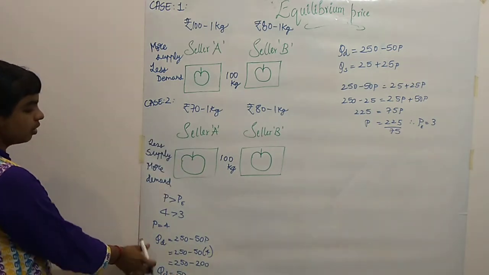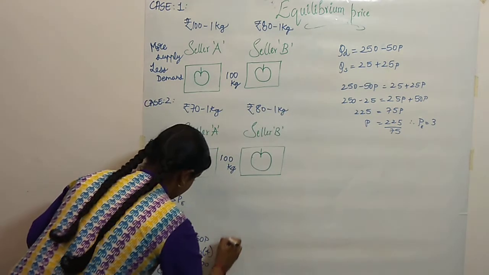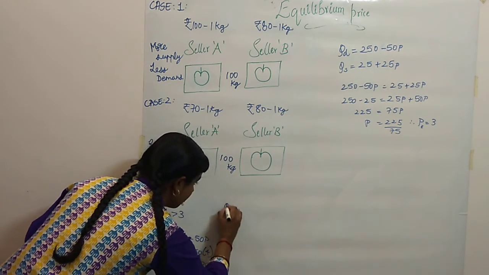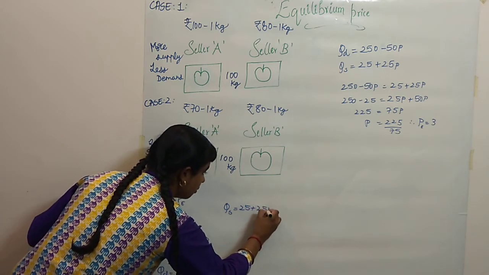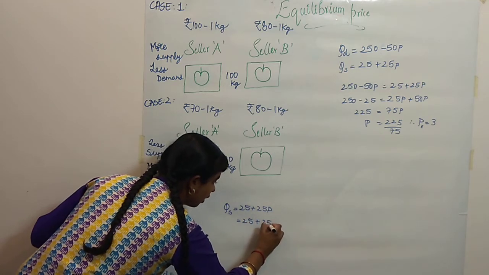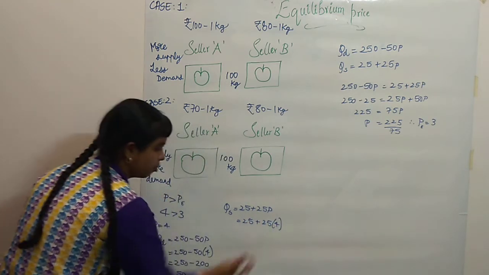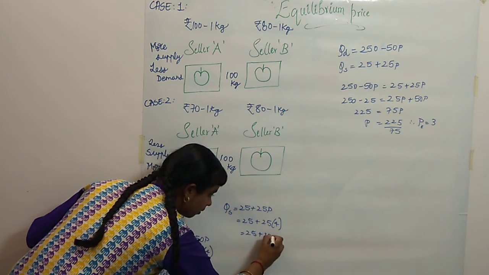Now I will substitute this P in the quantity supply. So what is quantity supply? 25 plus 25P. So 25 plus 25 into 4. Price is 4. So 25 plus 100.